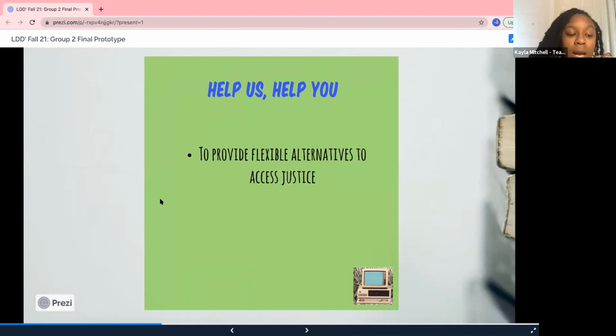So Team 2 believes that the legal laboratory is the answer to providing access for all. Our goal is to provide flexible alternatives to accessing justice. What makes this legal clinic unique is that no matter anyone's personal situation, mobility will never be an issue when it comes to accessing legal aid.